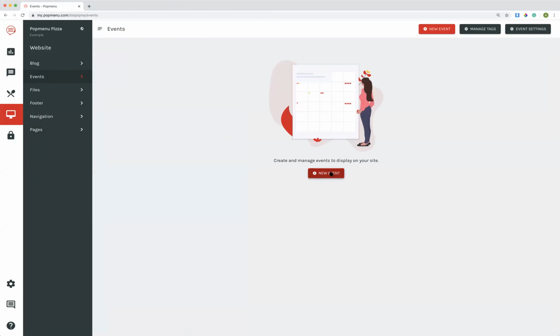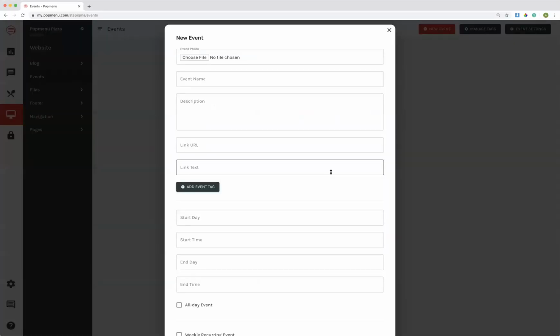So I'm going to click new event right here, and this portal emerges, and this portal allows me to create a new event that will go straight on my site. Now, if you have an event section set up, this will go straight on your site, but if you don't, I'll show you exactly how to set this up step by step. So if the event is, for example, Trivia Tuesday, maybe every week we are hosting a trivia event, and it happens weekly.